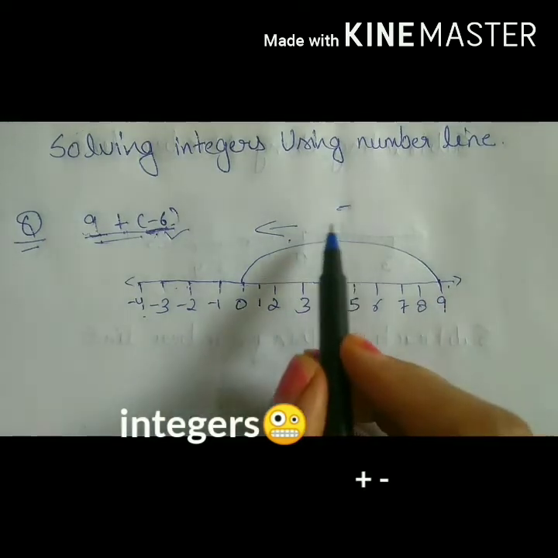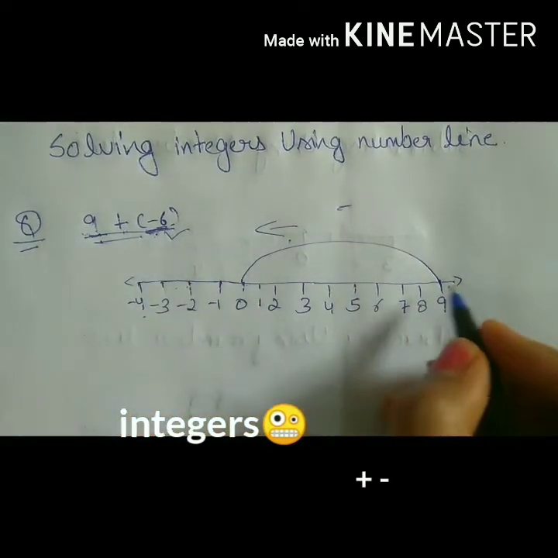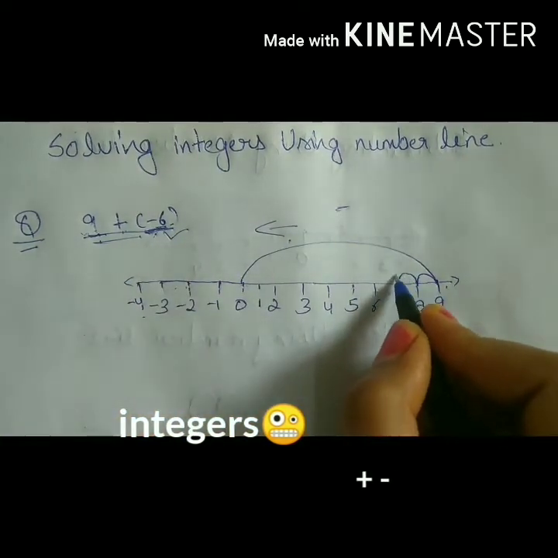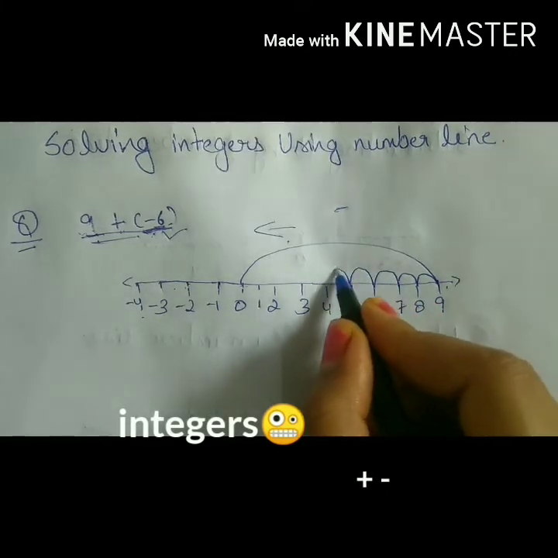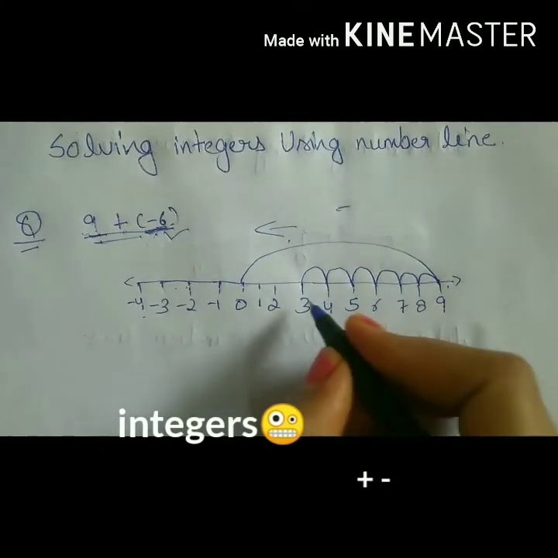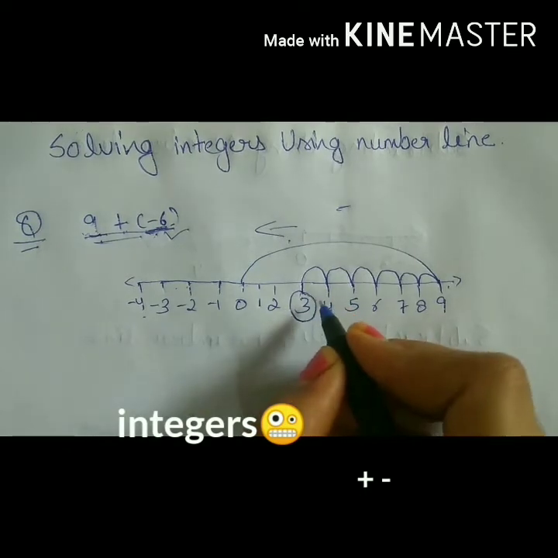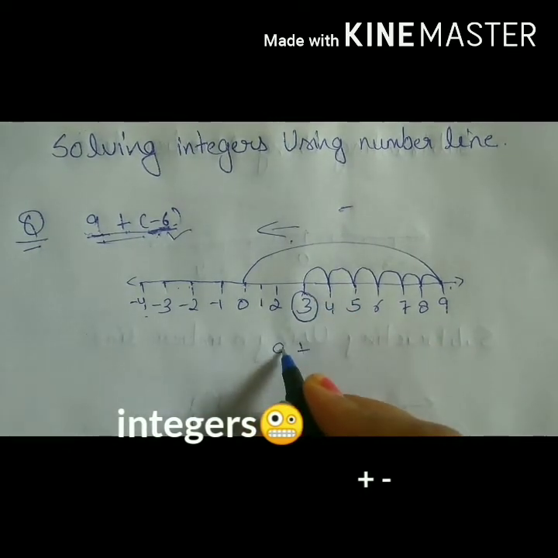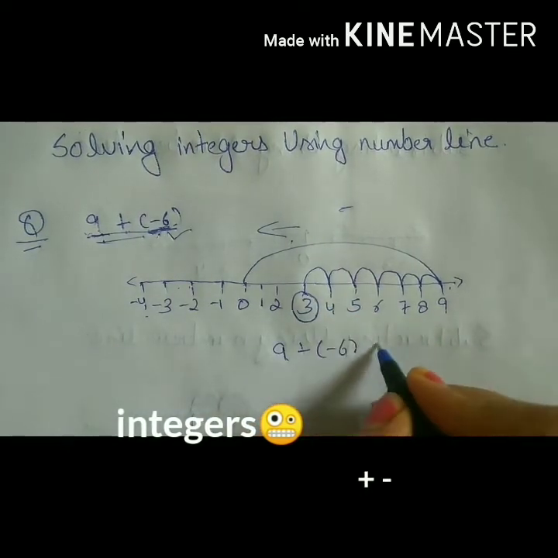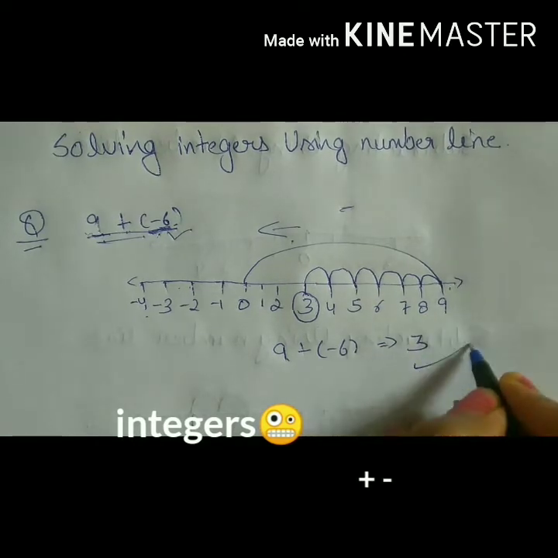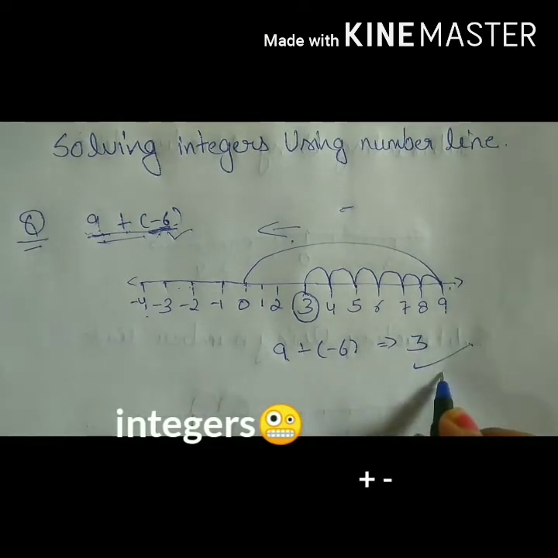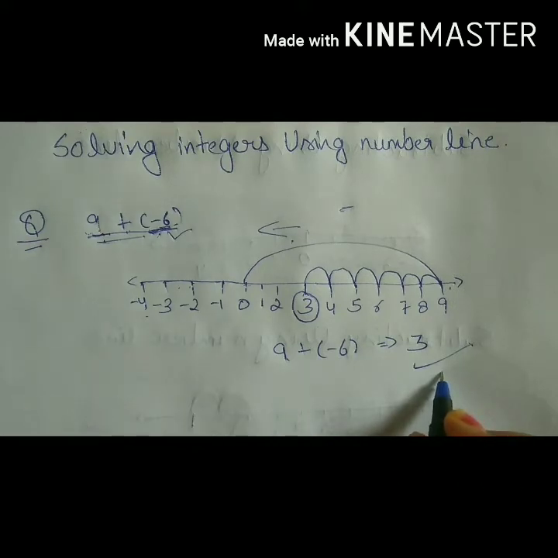So how many steps we have to move here? 6. 1, 2, 3, 4, 5, 6. So our answer is 3. 9 plus -6 is equal to 3. This is how we solve integers using number line.